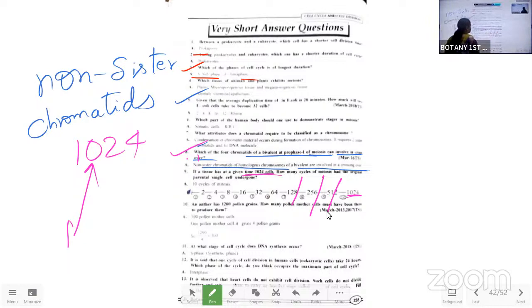That is 9 mitotic divisions, otherwise 9 cycles. So one cell will become 2 by mitosis, and 2 to 4, 4 to 8, 8 to 16, sorry.